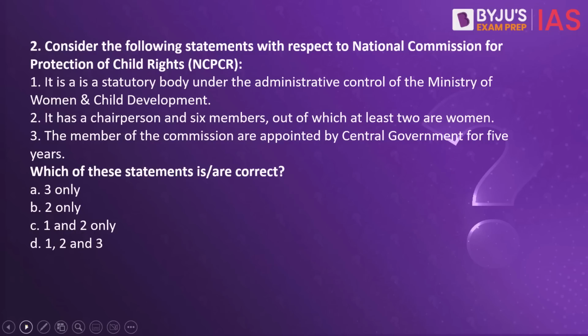Consider the following statements with respect to National Commission for Protection of Child Rights or NCPCR. Number 1, it is a statutory body under the administrative control of Ministry of Women and Child Development. Number 2, it has a chairperson and 6 members, out of which at least 2 are women. Number 3, the members of the commission are appointed by the central government for 5 years. Which of these statements is or are correct?